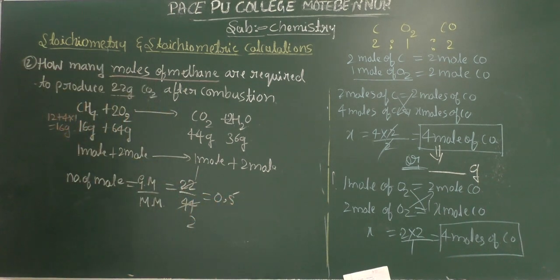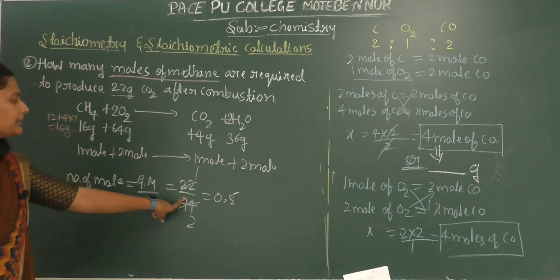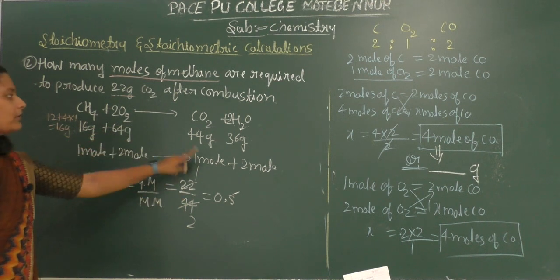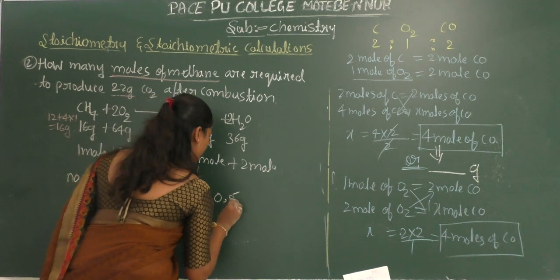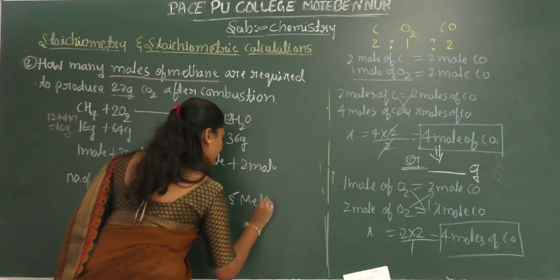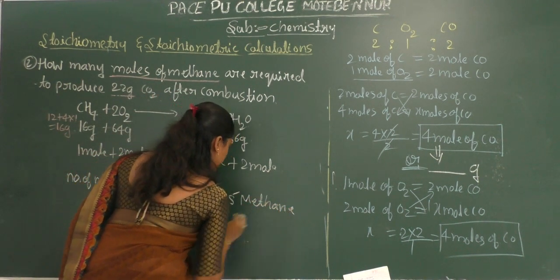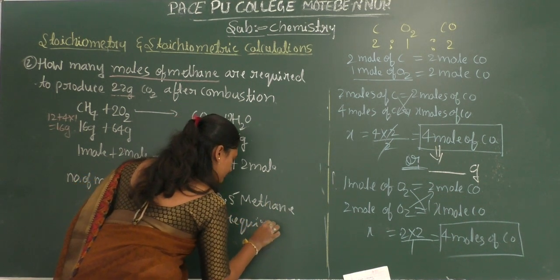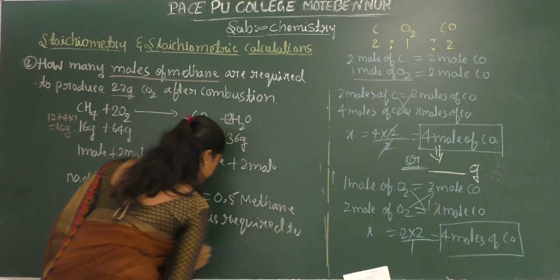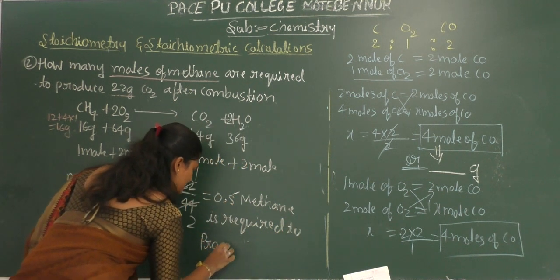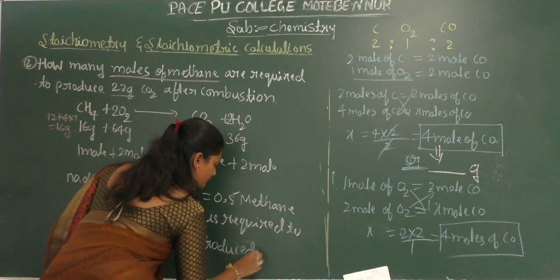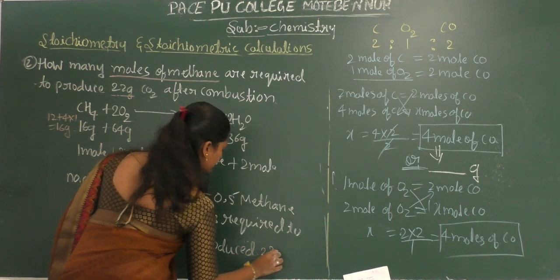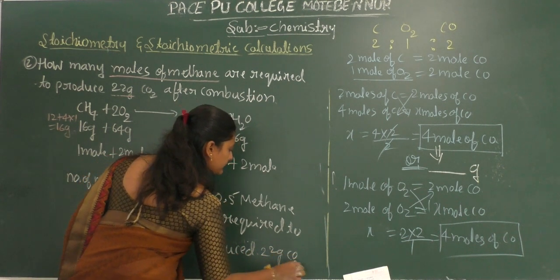So 0.5 moles of methane is required to form the 22 grams of carbon dioxide.